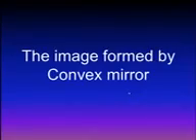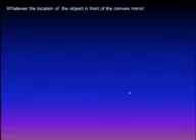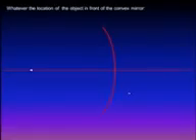We will talk about the image formed by the other type of spherical mirrors, which is convex mirror. The image formed by convex mirror doesn't depend on the position of the object in front of the mirror. As we will see later, the properties of the image are always virtual, erect, and small in size. Whatever the location of the object in front of the mirror, the image will be formed as follows.